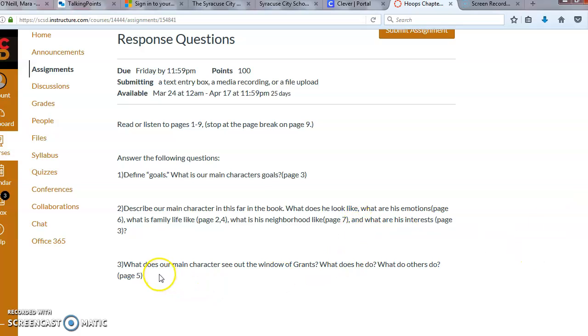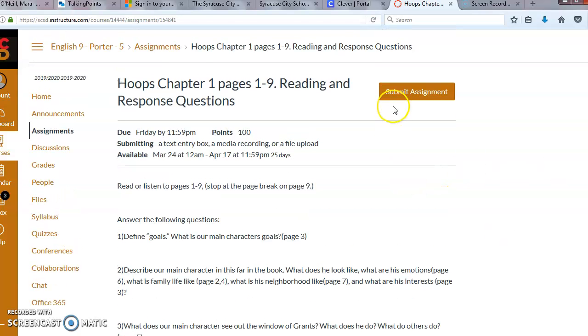And then number 3. What does our main character see out the window of Grant's? What does he do? What do others do? And this all is going to be on page 5. So you can say, the main character saw this out the window, he does this, others do this. Okay? And again, it's one of those things where you can type up your responses, or you can write it on a piece of paper, send me a picture, and then go from there.